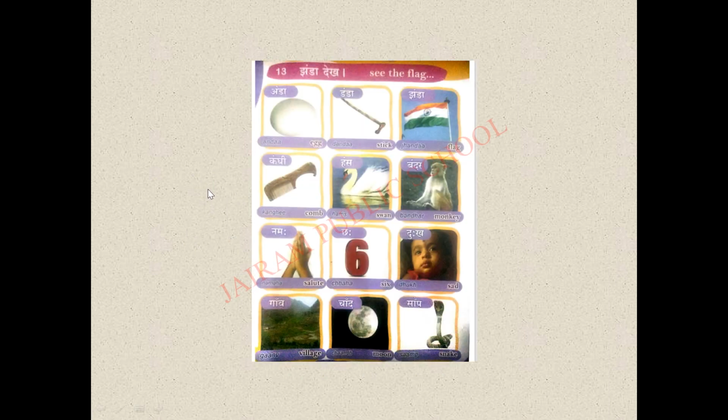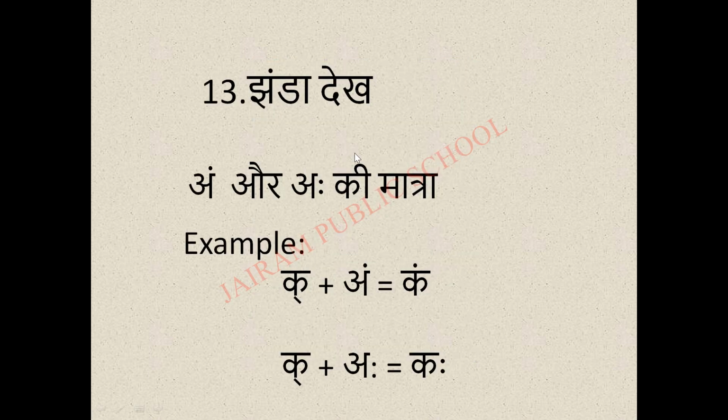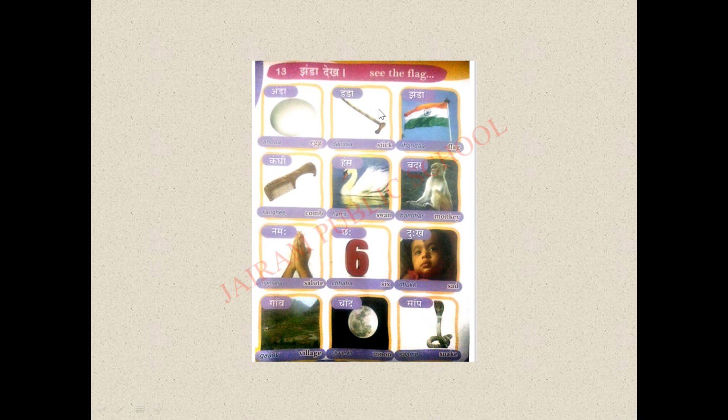Here we have words with Anusvara and Visarga. See here, Janda Dekh means what? See the flag. Already I taught you this is the letter and this is Aha. So in this lesson we are learning 2 matras. For example, Ik plus kam and Ik plus Aha kaha. See here, these are some words which have Anusvara and Visarga.